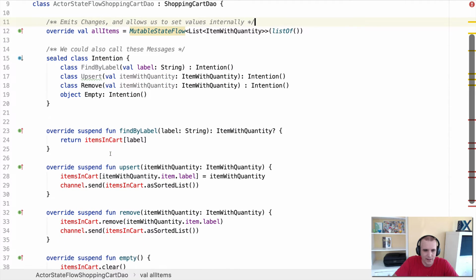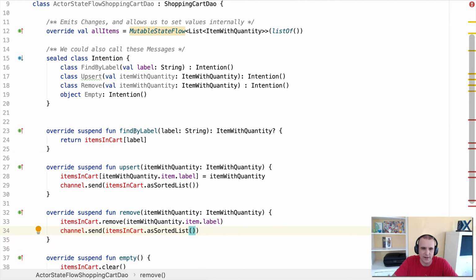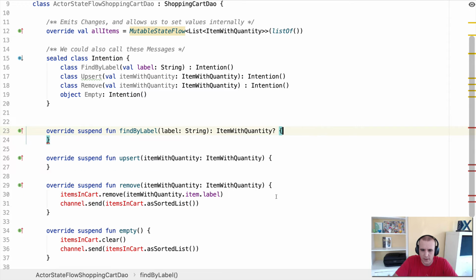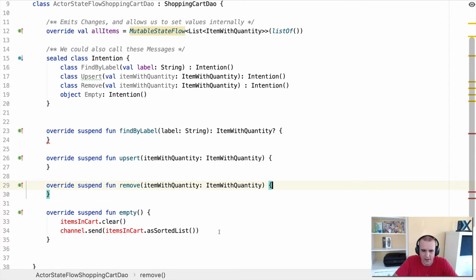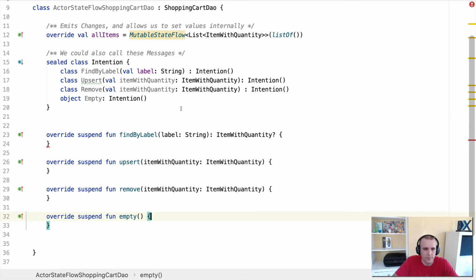So now down here, we have all these methods. Now I have to implement these the way this interface works. So what I can do is I'm going to go ahead and comment out, actually, I just dropped the current implementation completely. What we're going to have to do now is implement them through an actor. So all right, let's write the actor first now.